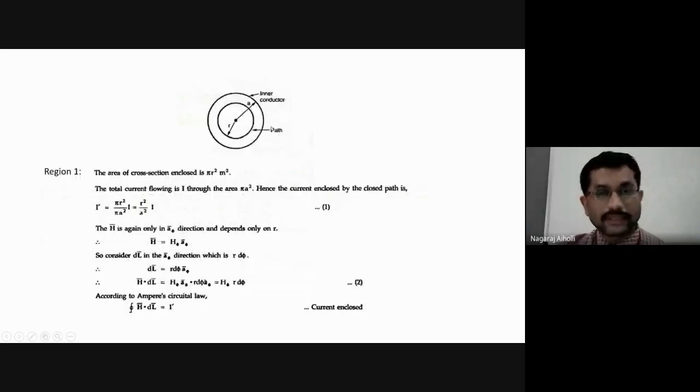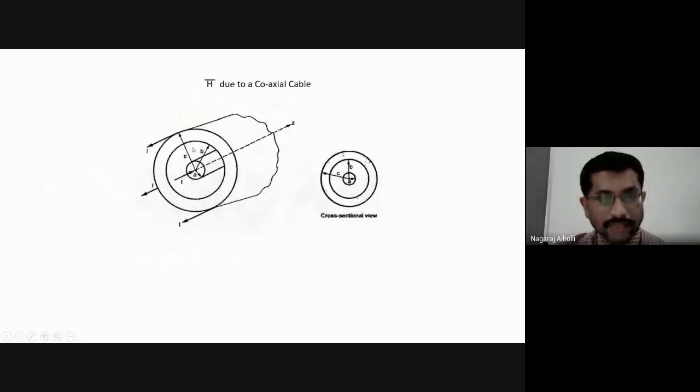Then next we'll consider the second region. If the radius R is considered for the region between A and B, we'll come to the main figure. It is in between A and B, that is the radius here. That means it is enclosing the current I.